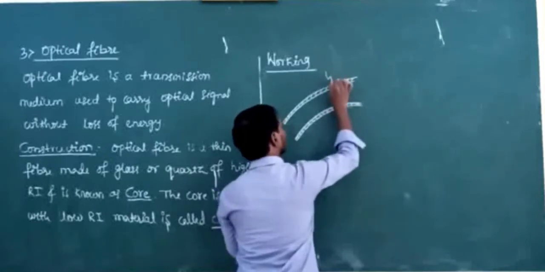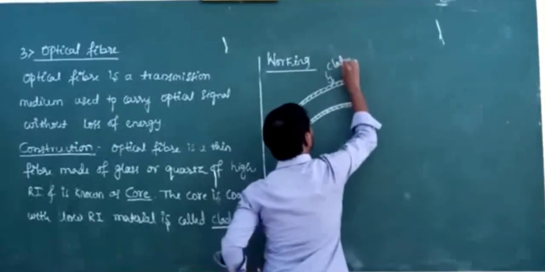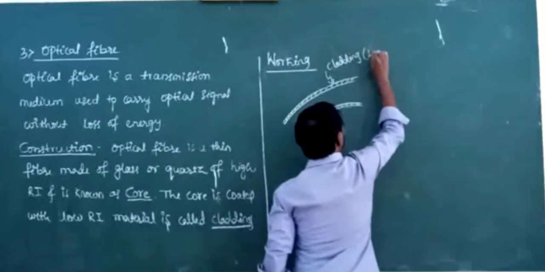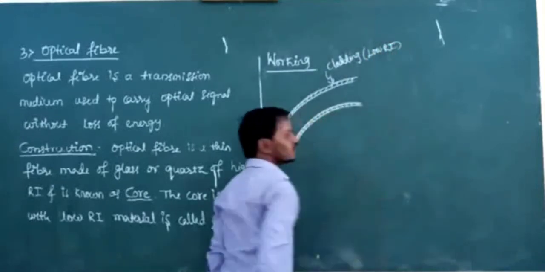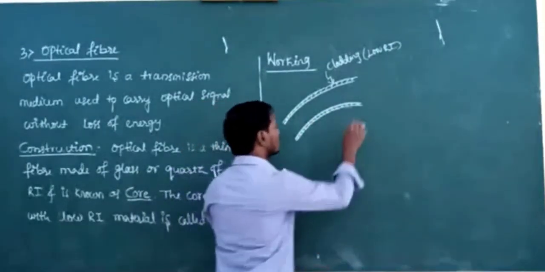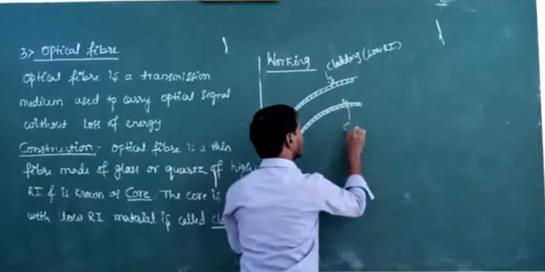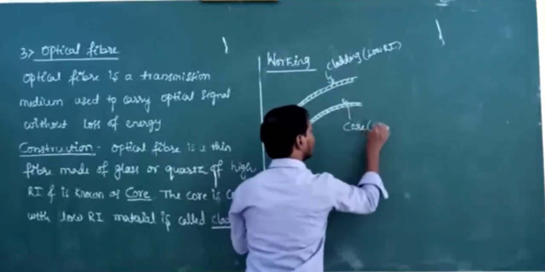This cladding has low refractive index, so it is a rarer material. And this is the core, which has high refractive index.